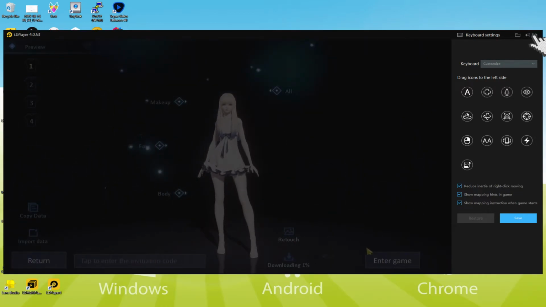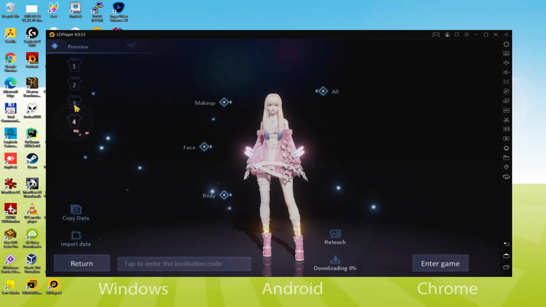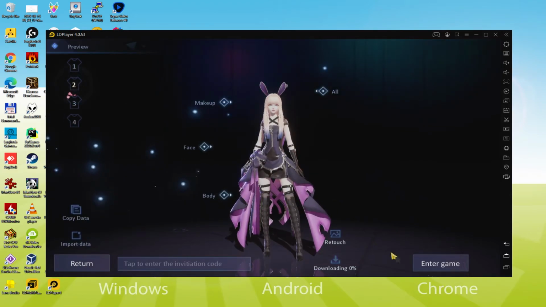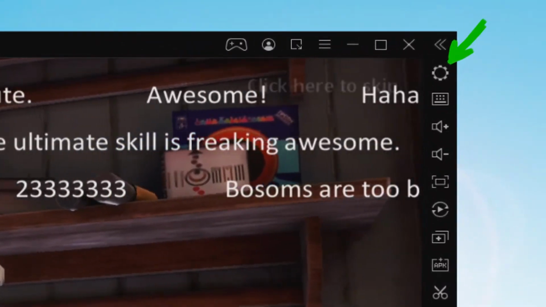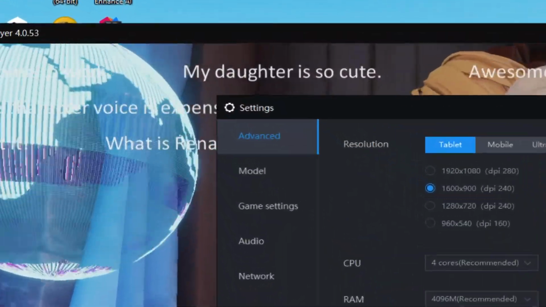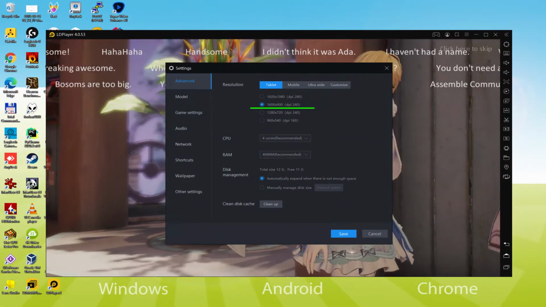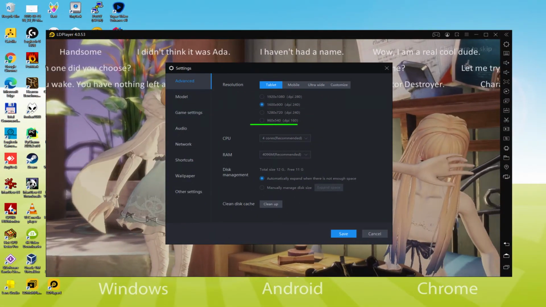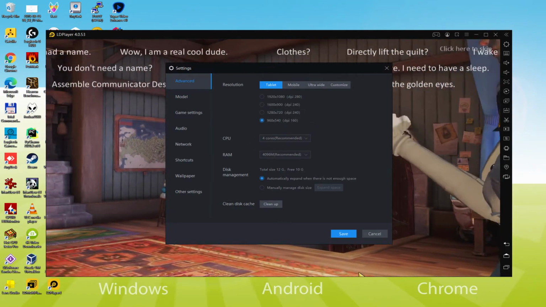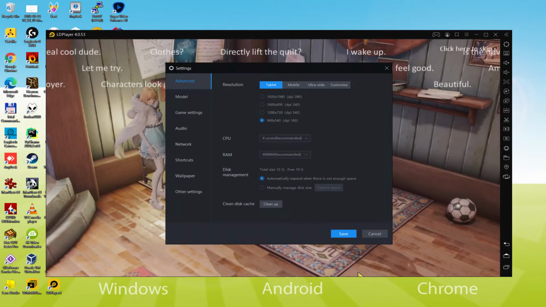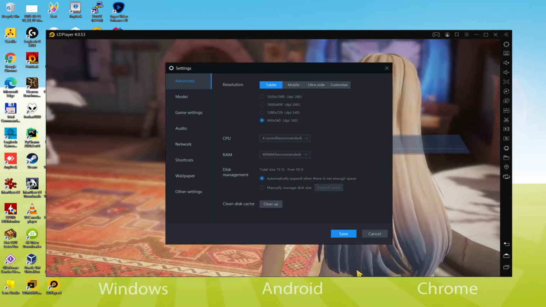without any problem. I take this opportunity to say that on occasion, when starting the video game a black screen shows up. If that is the case and you see the black screen and the emulator doesn't start, I suggest a possible alternative. We would go here, to the cogwheel. In the emulator options, in the advanced choice we get numerous image resolutions. This is the resolution we have at the moment specified by default, and so we must choose any of these other image resolutions, for example that one here. We select it and click on save. It is going to ask us to restart this emulator, and as soon as rebooted, probably the emulator will get started and this black screen will vanish entirely.